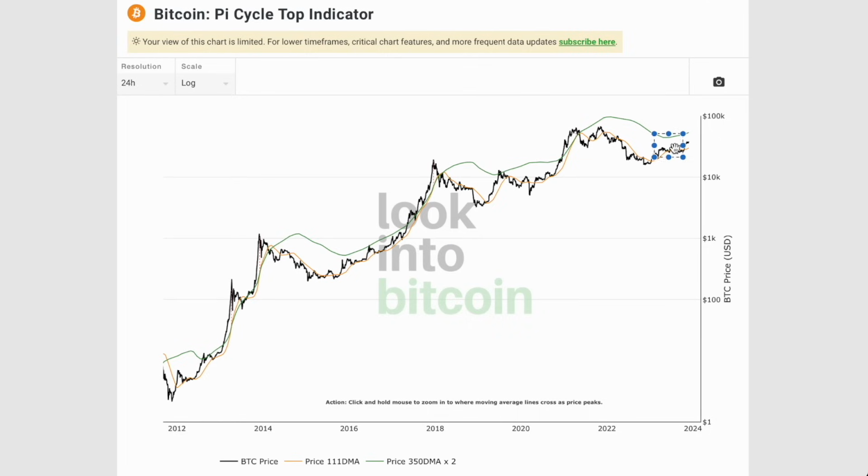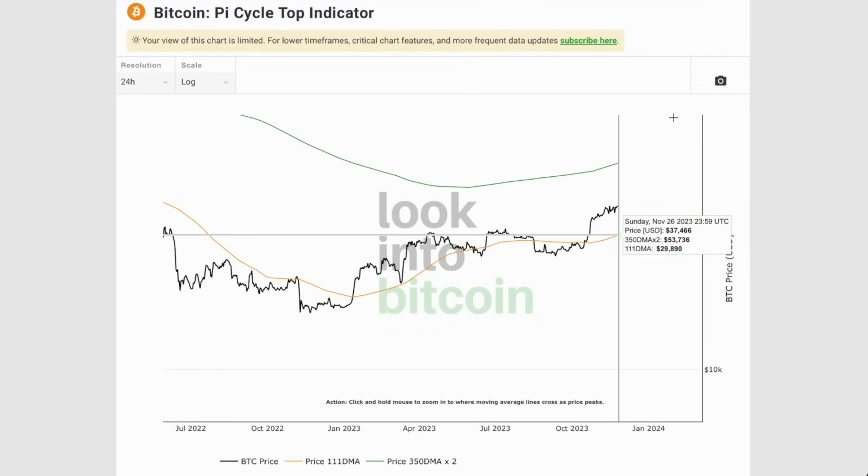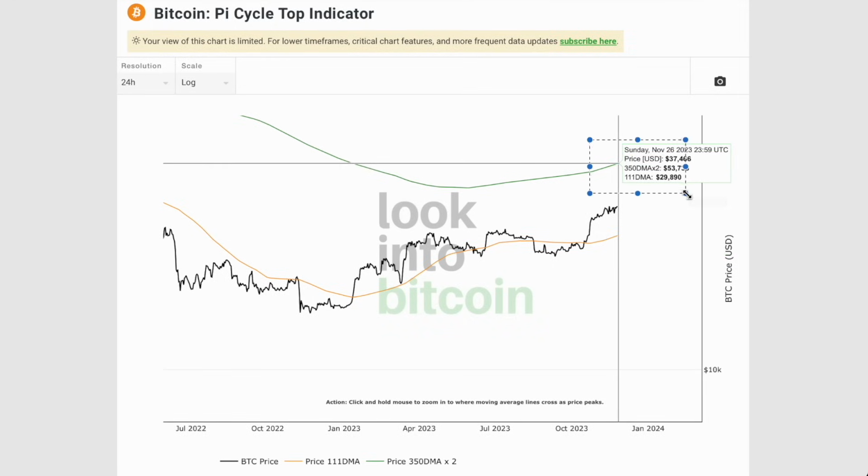So generally speaking, if we're going to be focusing on this green moving average, then there's scope for a potential rejection from that region in the halving year. And that would be a rejection that could be 20%, 30%, whatever the case may be. But we'll probably get only one rejection from there because the next time we get there, we'll probably break beyond it quite comfortably.